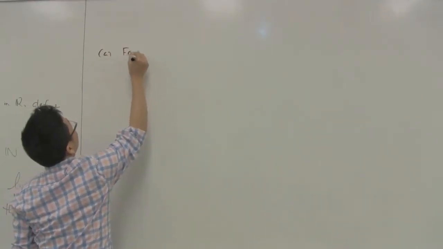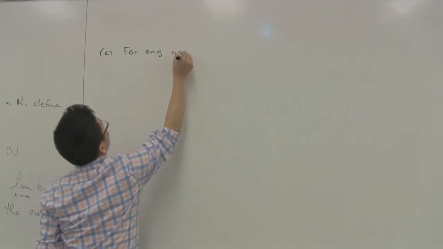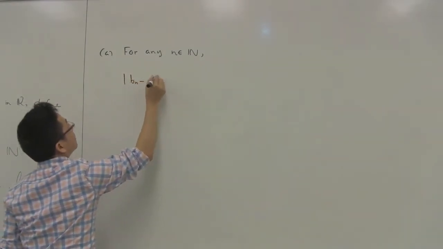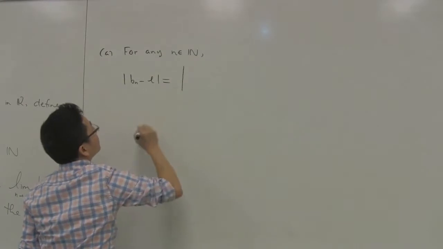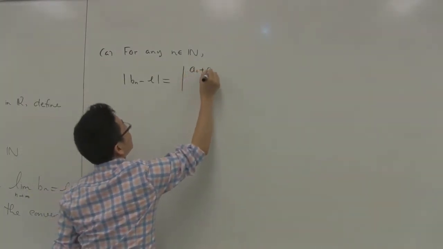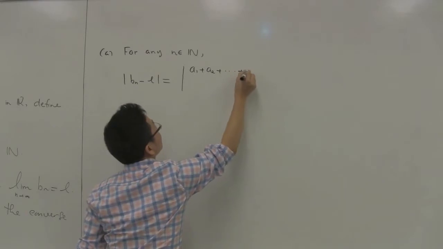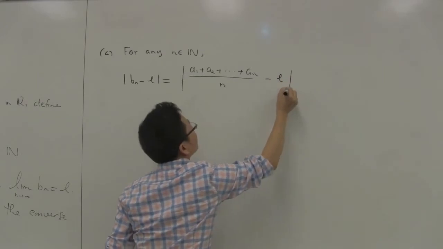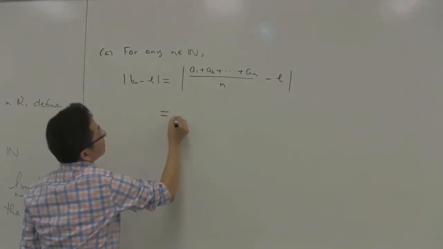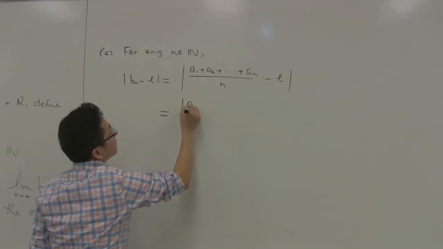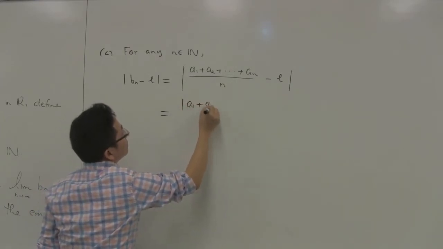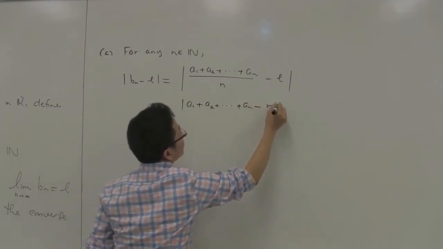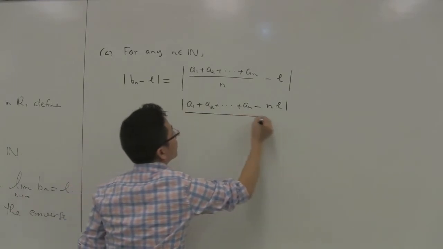For any n in N, we have this. The absolute value of b_n minus L is equal to the absolute value of (a_1 plus a_2 plus so on plus a_n) over n minus L. Okay, so this is the absolute value of (a_1 plus a_2 plus so on plus a_n minus n times L) over n.